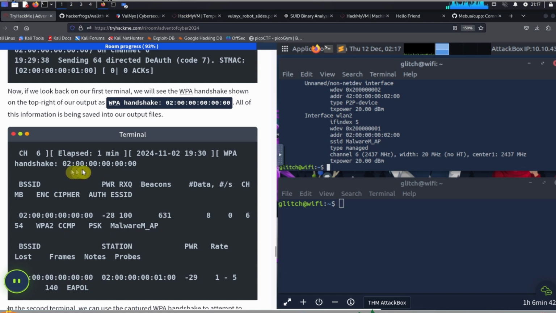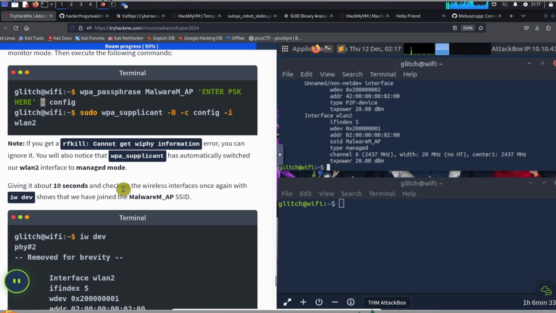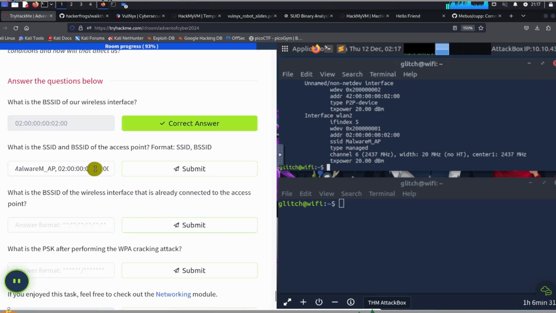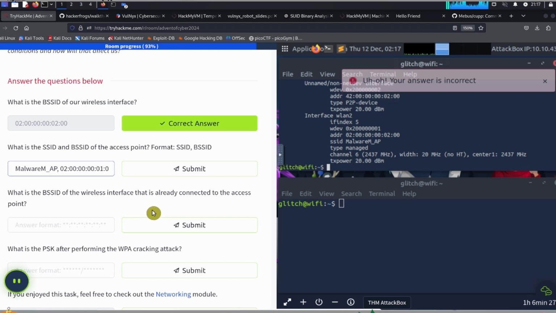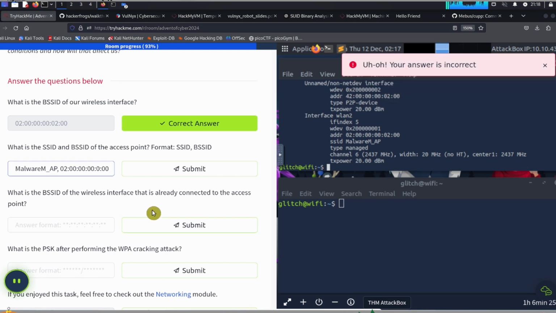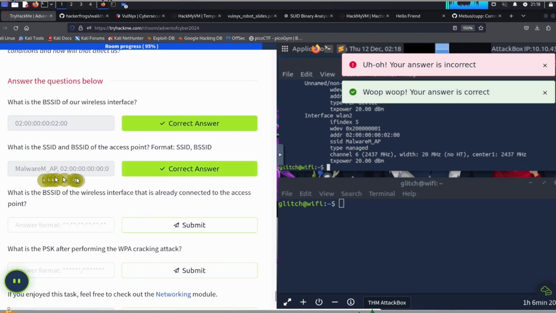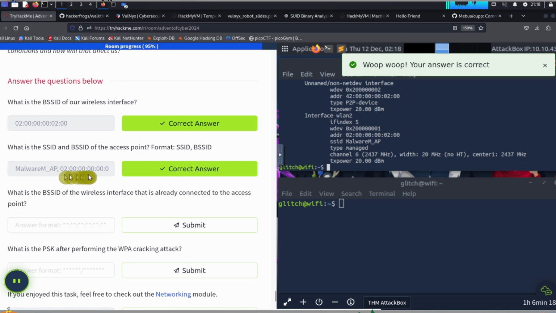So this is another BSSID. It's essentially the same, except that the number is 0 instead of 1 or 2. So I could try brute forcing this. So the BSSID, let's try 1. No, let's try 0. Okay, that was the correct answer. I'm not too sure where you would get this answer from, but anyways.